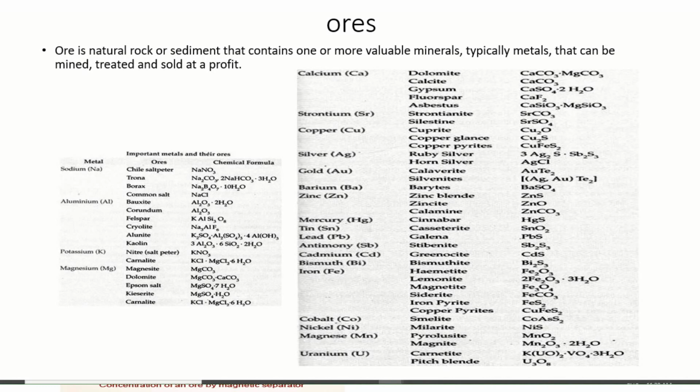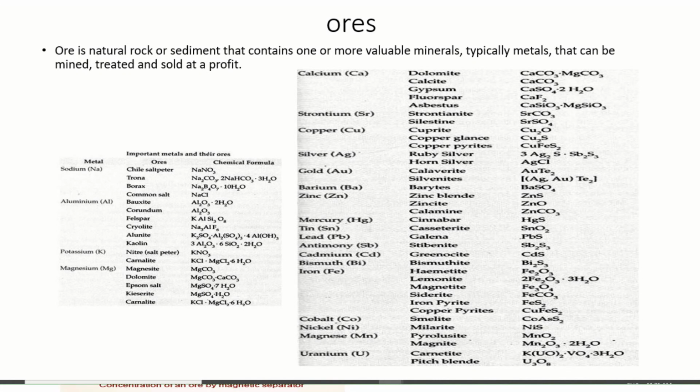One more copper ore is called malachite copper. You can write it: malachite copper, which is basic copper carbonate, CuCO3.Cu(OH)2. It is one more important ore, it is not mentioned here, so remember, you can write it. Zinc is an important metal. Zinc blende, zinc sulfide; zincite, zinc oxide; calamine, zinc carbonate. Mercury, this is cinnabar, HgS. Tin, cassiterite, most important ore. Lead, this is galena, PbS.